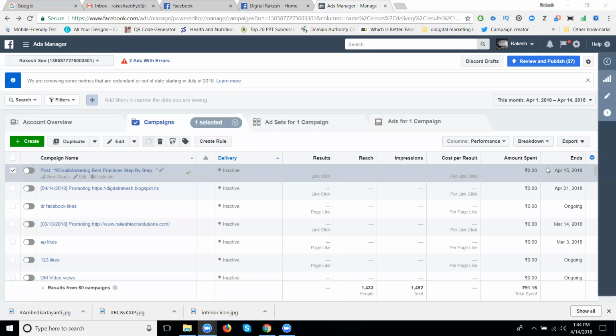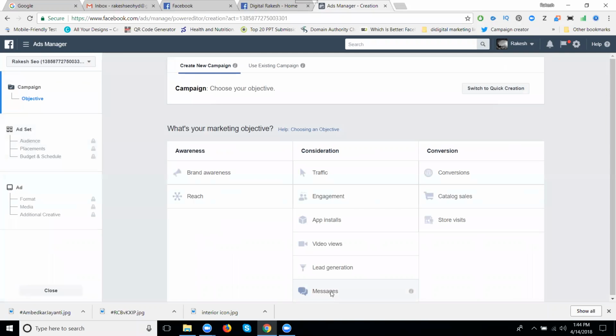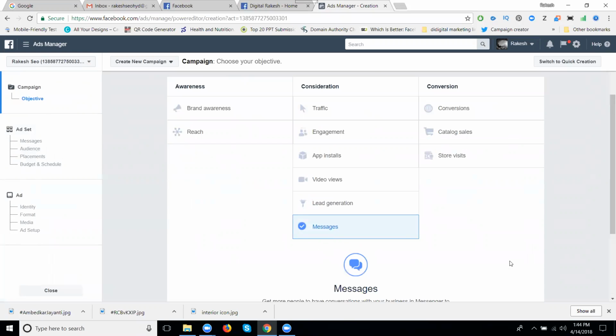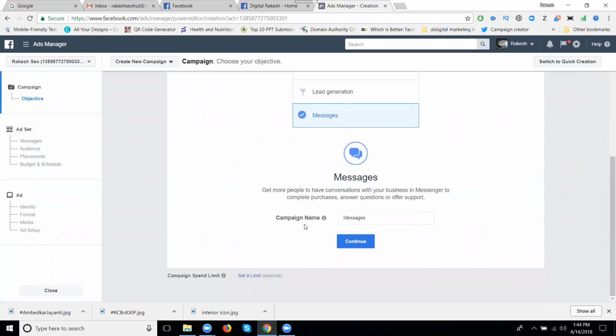So I'm discussing a very important topic in your Facebook. Go to Create. The option called Consideration. The option called Messages. See here, the campaign name will be called Messages. Now clear here. Website, talk, messages. Click continue.